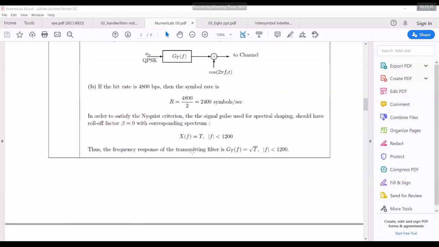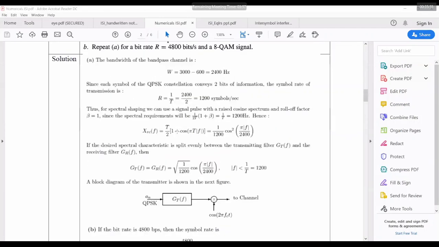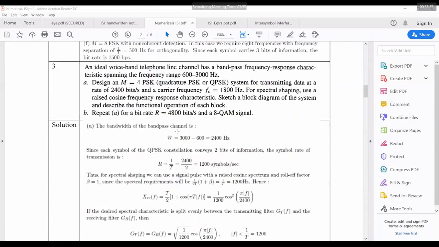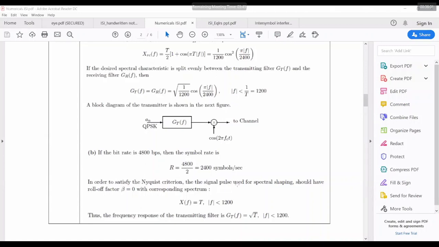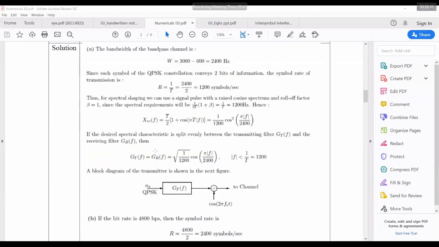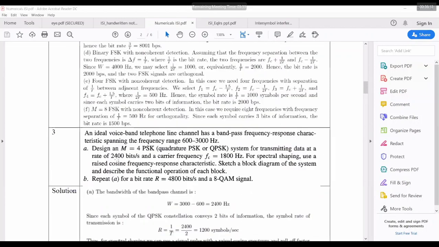Then, sir, how did you take the roll-off factor as 0 for QAM and roll-off factor 1 for the above question? In order to satisfy the Nyquist criteria, a signal pulse used for spectral shaping should have a roll-off factor beta corresponding to the spectrum. In the first case, QPSK, the system transmits data at 2400 bits per second, with a carrier frequency, and spectral shaping uses a raised cosine filter.